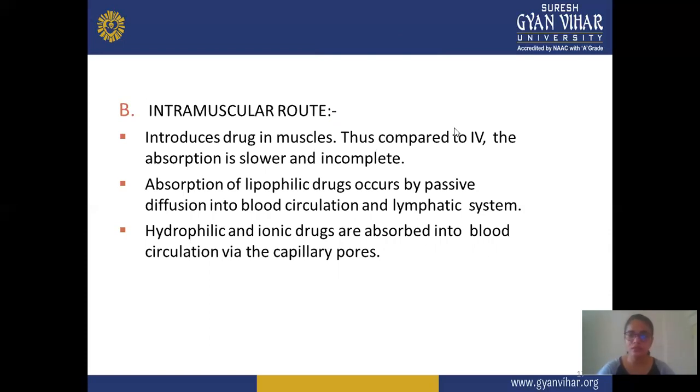Hydrophilic and ionic drugs are absorbed into the blood circulation through capillary pores. If you give a hydrophilic or ionic drug, it can also be absorbed, but absorption takes place through capillary pores. So this route is also good compared to the oral route, and it also has a faster effect compared to the oral route.